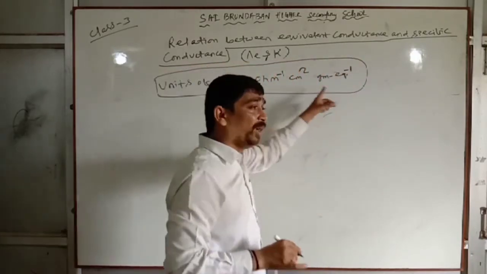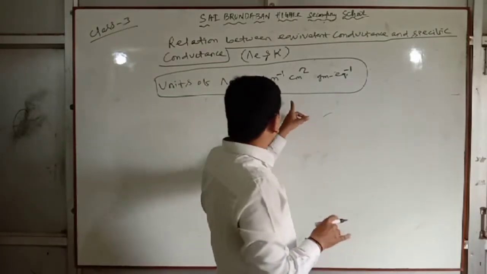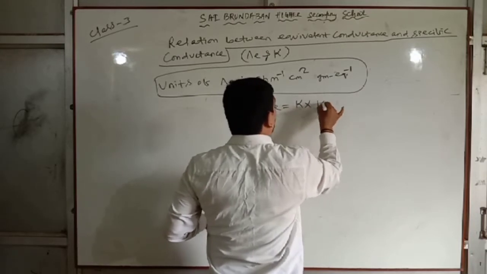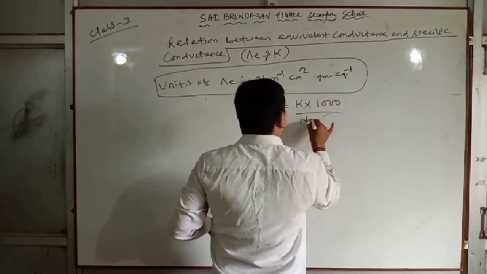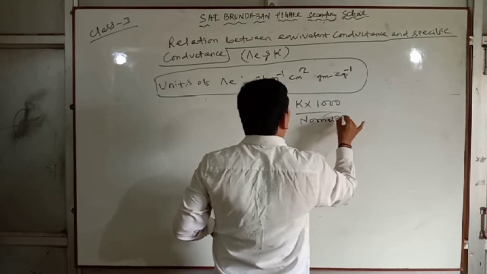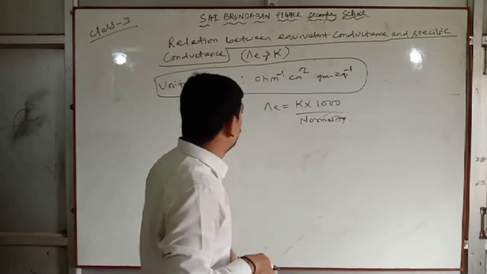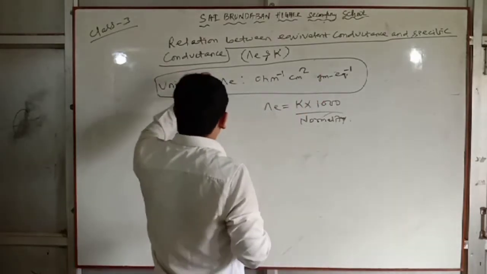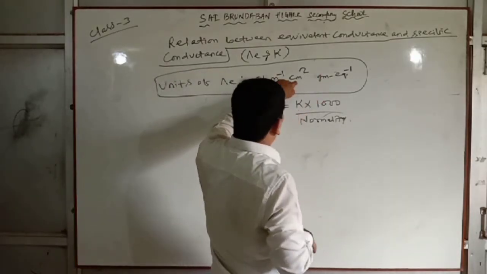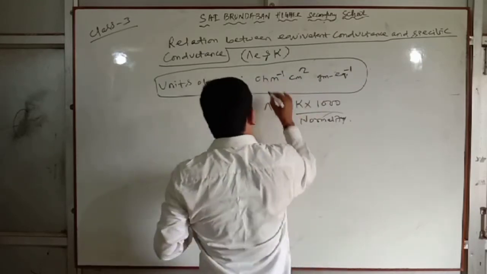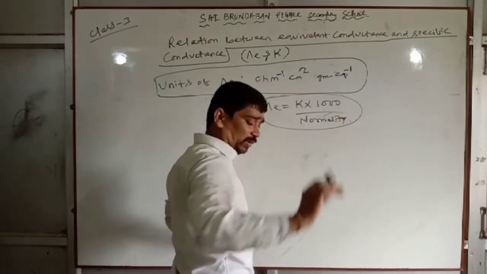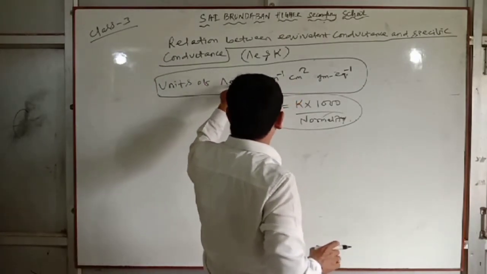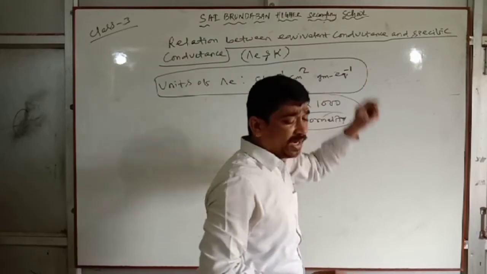You can calculate this unit from the previous equation: from kappa into 1000 by normality you can calculate the unit also. So what are the units of equivalent conductance? Ohm inverse centimeter square gram equivalent inverse. These units can be calculated from this equation also. Clear? So what is the unit of equivalent conductance? Ohm inverse centimeter square gram equivalent inverse.